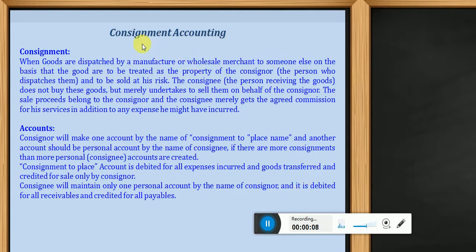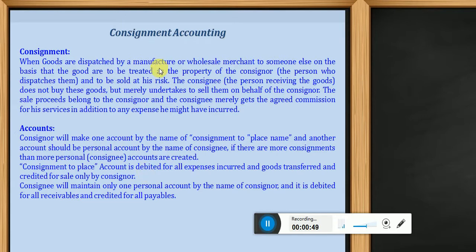Today our topic of discussion is consignment accounting. If you remember, in the last lecture we learned about joint venture accounting. The accounting treatment of both consignment and joint venture is almost the same, but with a few differences. So now I will try to explain what consignment is, and then we will learn how many accounts we need to create in consignment, and then we will go into a practical exercise